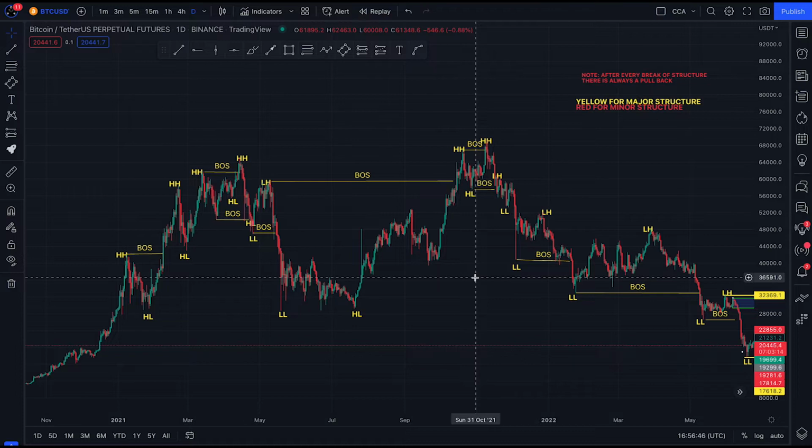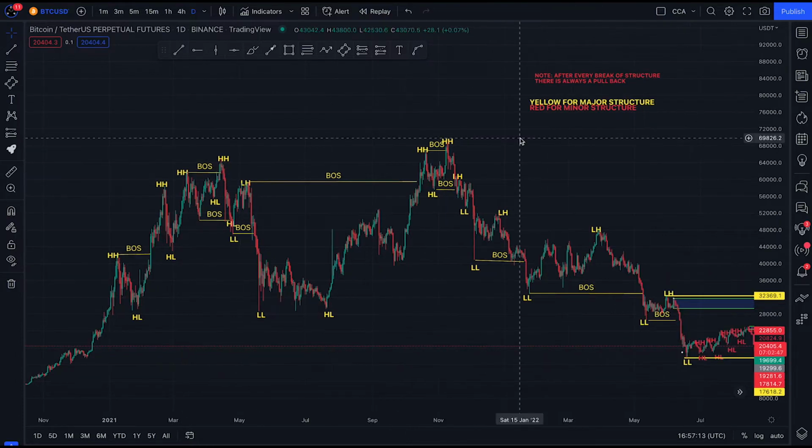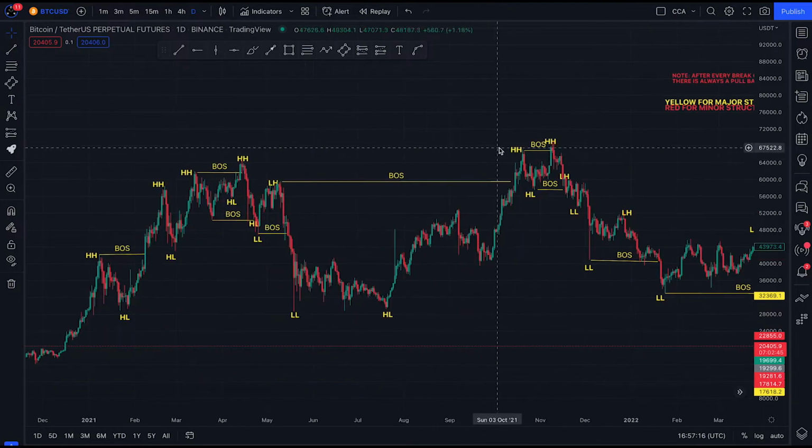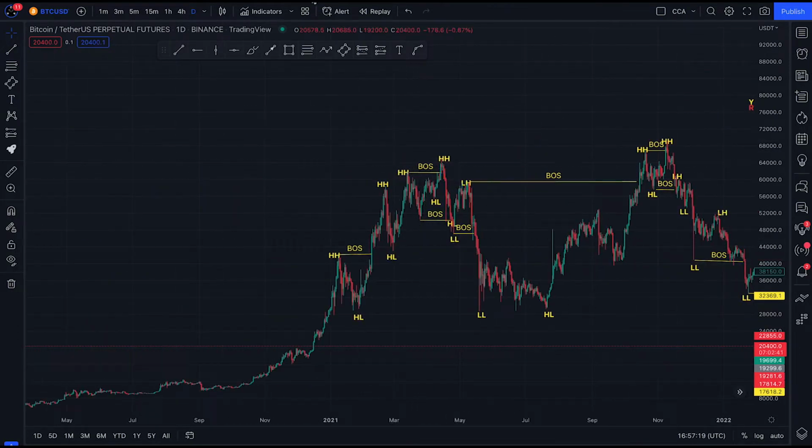In this section, I'll be analyzing Bitcoin, the largest cryptocurrency in the crypto space. This is the Bitcoin price chart. I've mapped out the market structure. I will be analyzing the market structure, starting from this point where the market started the rally. December 2020, the market started rallying from this point to this point.